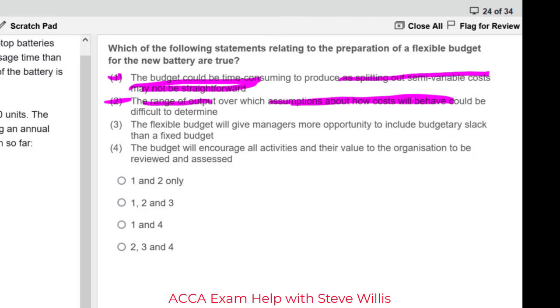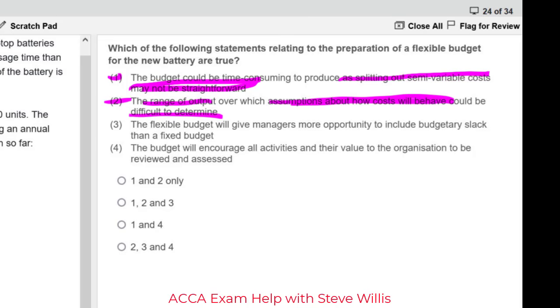What is the fixed part? What is the variable part? And the range of output could be difficult to determine. Yeah, that's reasonable. That's going to take some investigation into our operations to work out all of that information. So I'm going to say 2 is true. At least it's reasonable.